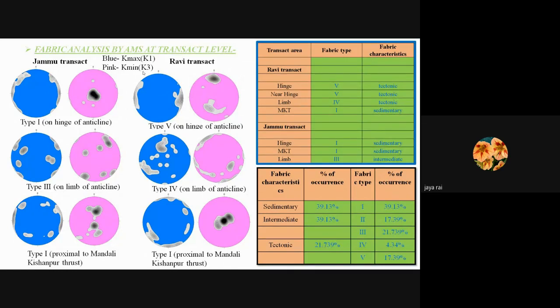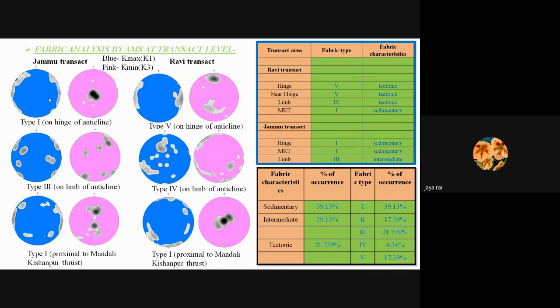In Jammu transect, similarly, we got to know that the hinge and areas proximal to the MKT are characterized by sedimentary type of fabric, while the limb is characterized by the intermediate type of fabric. We can see this in these diagrams. These diagrams were proposed by Antolin, and from these stereonet plottings, we can deduce the types of fabrics that are present in each transect.